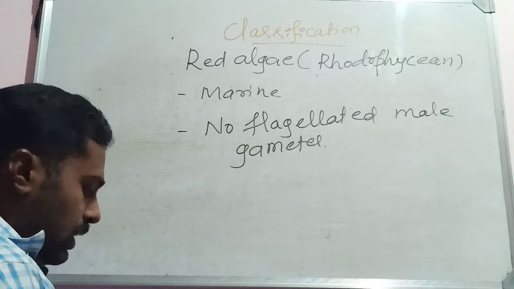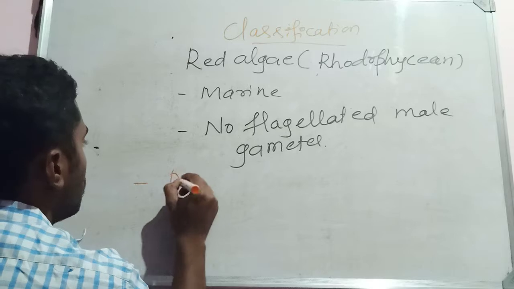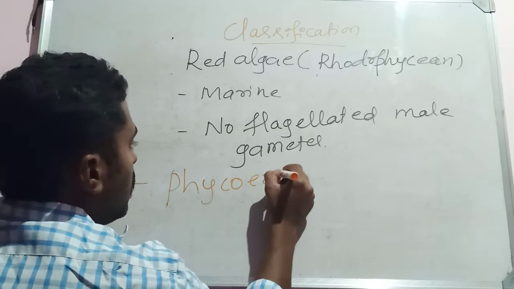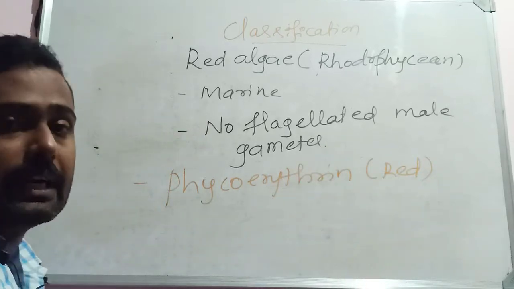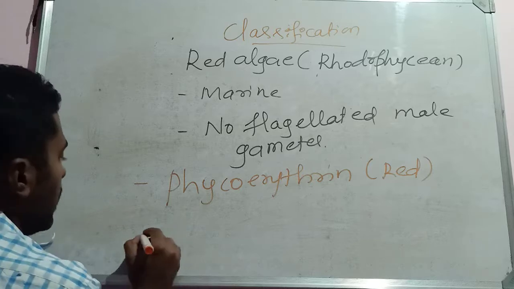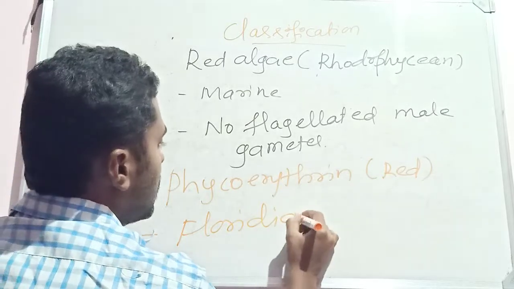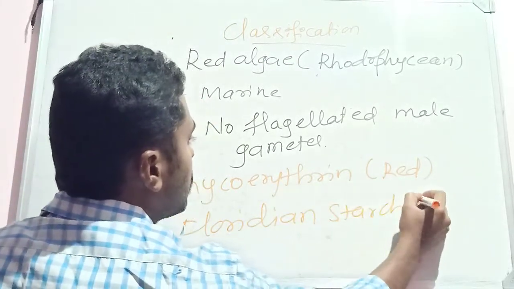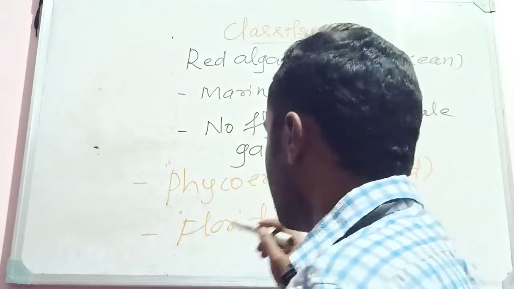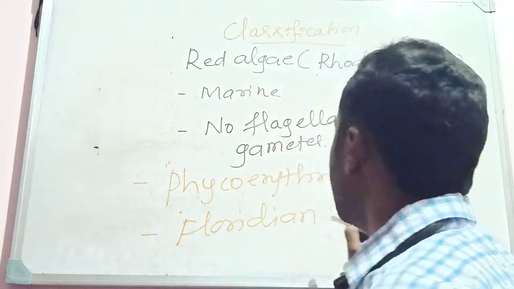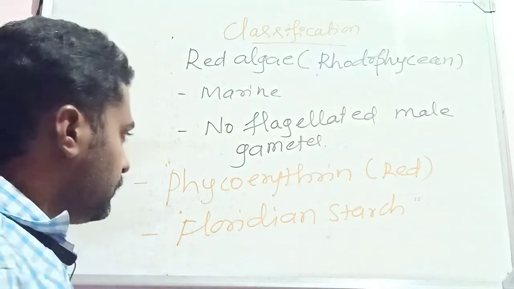Remember this thing. Then they have a characteristic pigment. This is very important. The characteristic pigment found is phycoerythrin. This is a red colored pigment, found in red algae. That's why they look red in color. And they have the reserve food material called Floridian starch. Floridian starch is the reserve food material, whereas phycoerythrin is the pigment found in red algae. So these form the